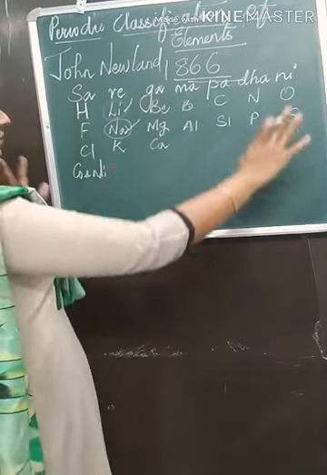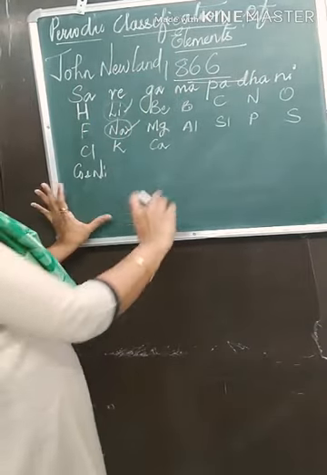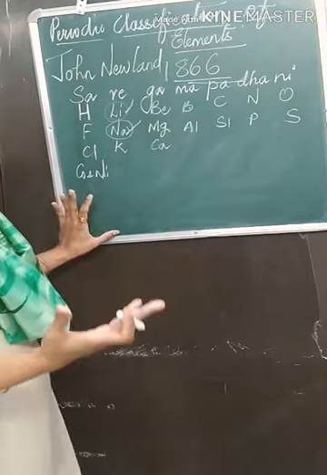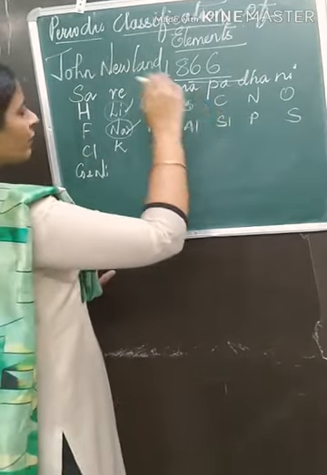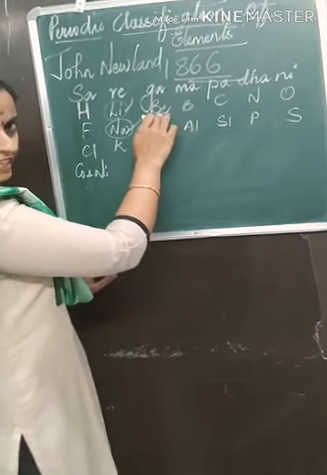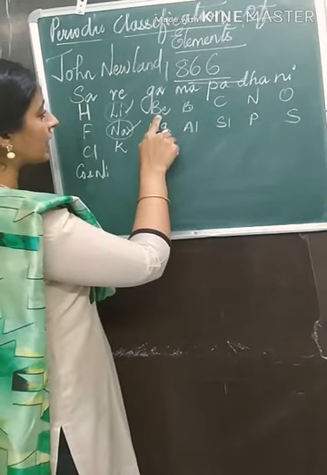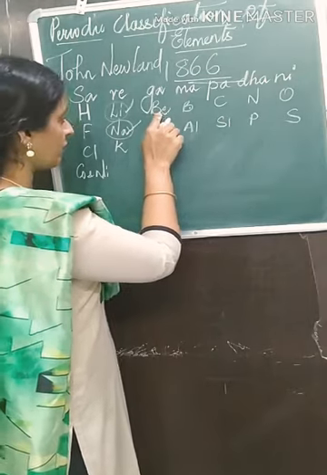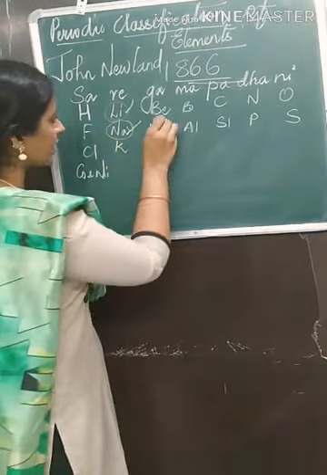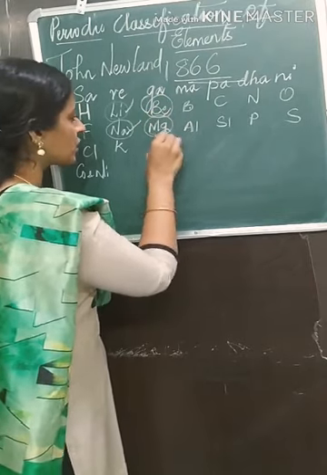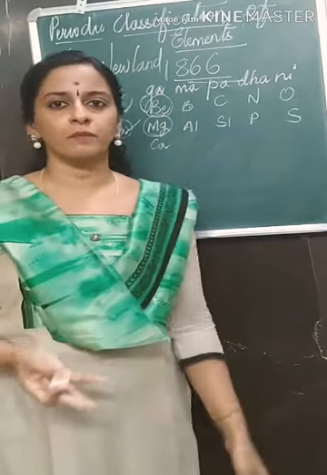So the classification was somewhat like this. What did he say? He said that every eighth element, for example, if I am starting from beryllium, 1, 2, 3, 4, 5, 6, 7, 8, so beryllium and magnesium both had similar properties.